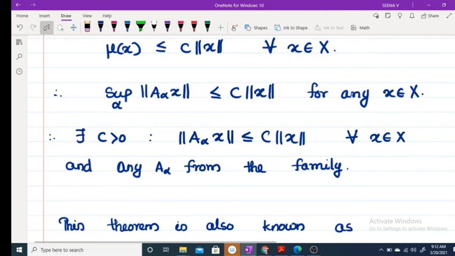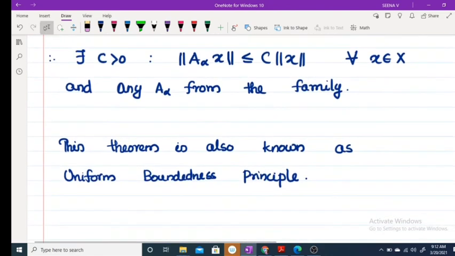That's all for our Banach-Steinhaus theorem, and this theorem is also known as uniform boundedness principle. Hope everything is clear. That's all for today's class.